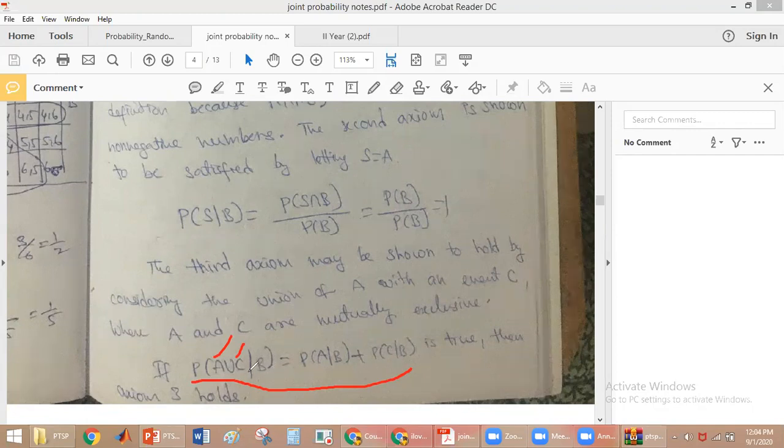That is why we have taken a third event C, which is mutually exclusive to A. Now we have to prove that it is equal to probability of A given B plus probability of C given B. If it is true, then axiom number 3 is satisfied. Otherwise, axiom number 3 is not satisfied.